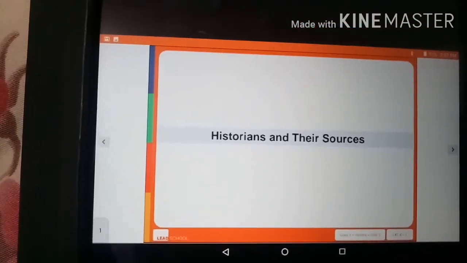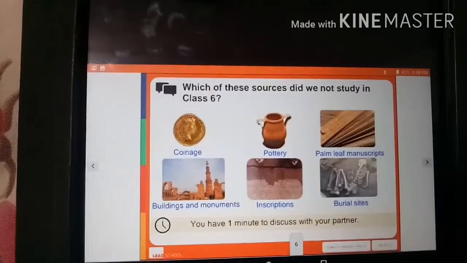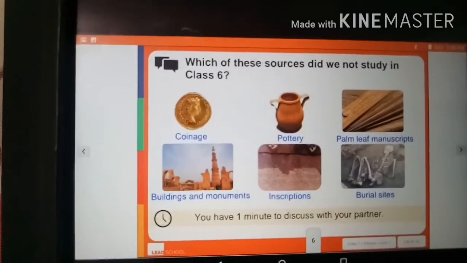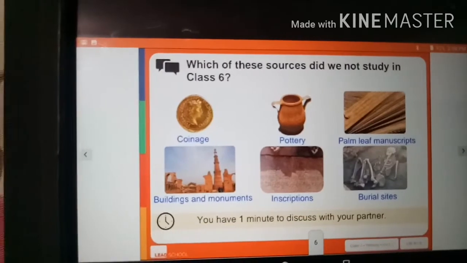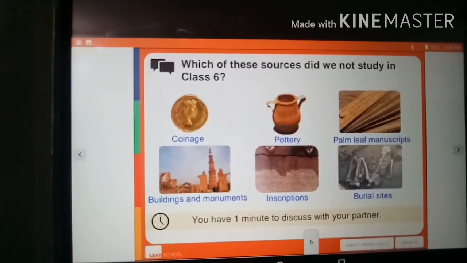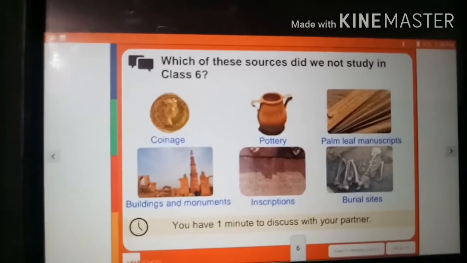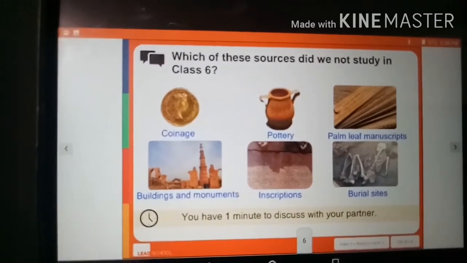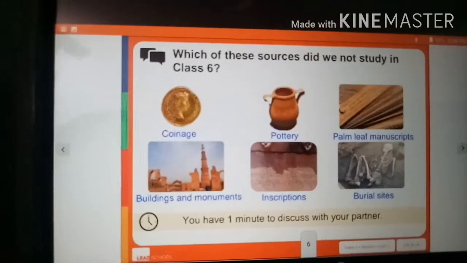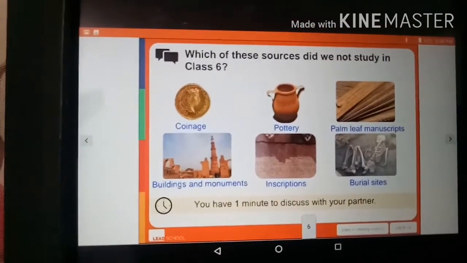Now let us look at some of the historians and their sources, how they discovered the previous history. These are some of the sources that we discussed in class 6th: coinage, pottery, palm leaf manuscripts, buildings and monuments, inscriptions, burial sites. What do coins tell us? Coins tell us who the ruler, king or queen, was at that time, because a coin also includes the date, as we can see in today's notes and currency.